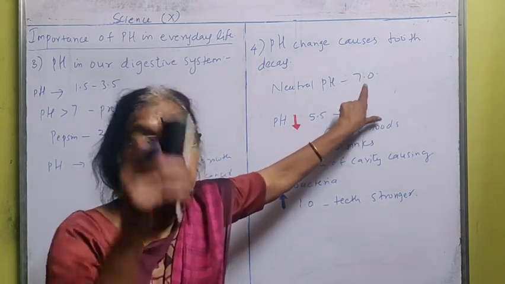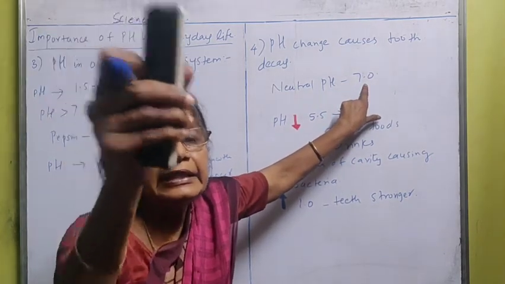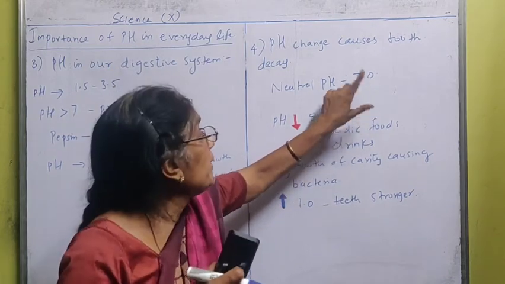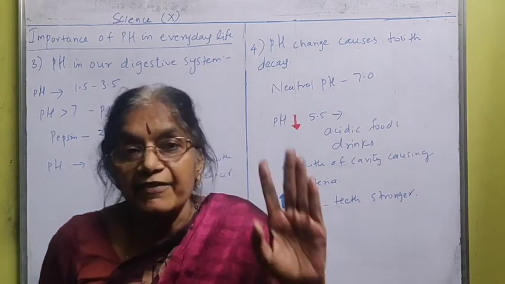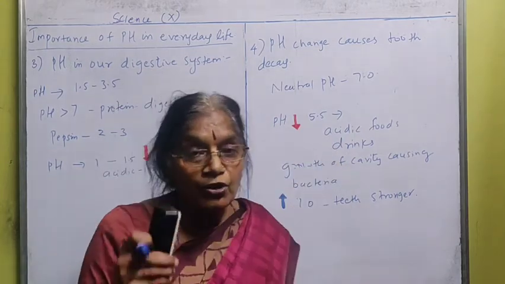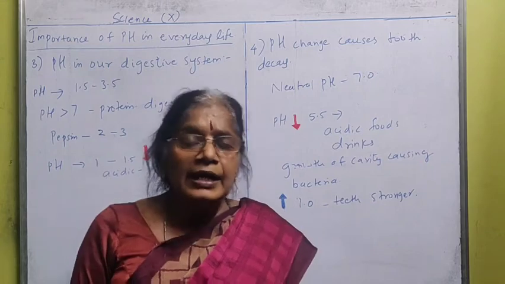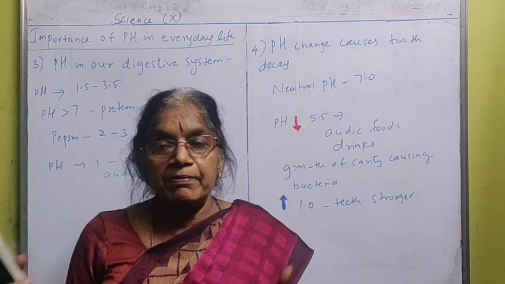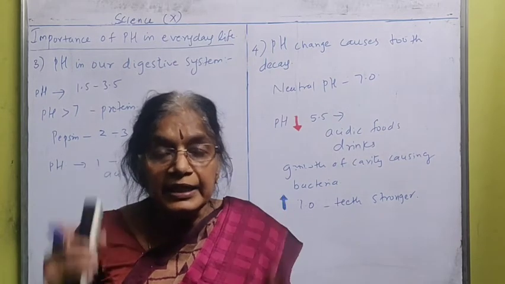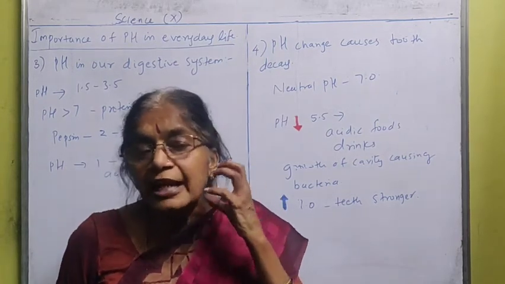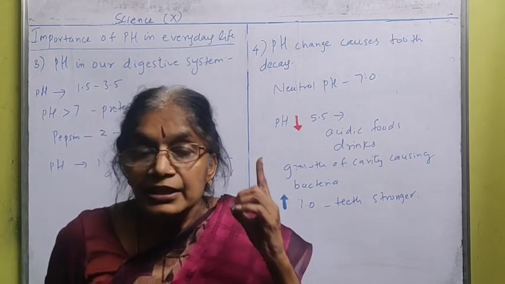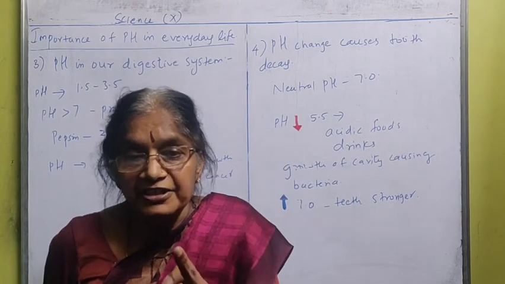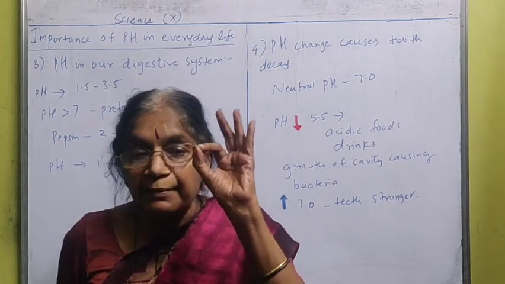The normal pH value should be 7, then our teeth will be healthy. To get healthy teeth, the pH value of the mouth should be 7, then our teeth won't be affected. So avoid acidic foods and cold drinks. Children are very much attracted to cold drinks: Pepsi, Coca-Cola, Sprite, this, that. But see, if it stays longer in contact with the teeth, slowly it gives an invitation for bacteria to form cavities, and your teeth will start decaying.